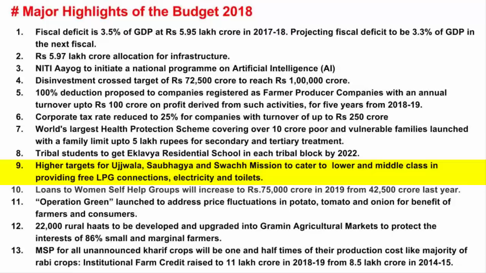That's why the gas connection is issued in the name of women of the household who are below the poverty line. Now identification of the below the poverty line families will be done through socio-economic caste census data. Now, the census data is conducted by Ministry of Rural Development by doing a comprehensive door-to-door collecting of information and data across the country. Now, this scheme has also been proven to boost Make in India project as the domestic manufacturer for LPG equipments, which will increase and give rise to employment.